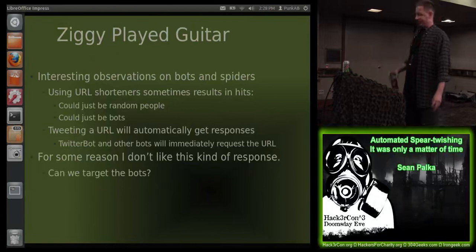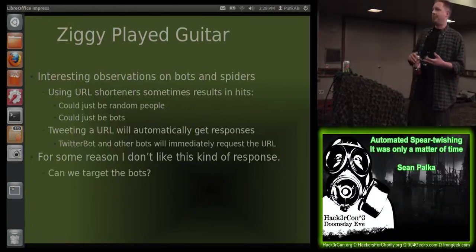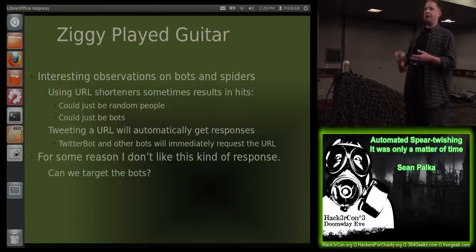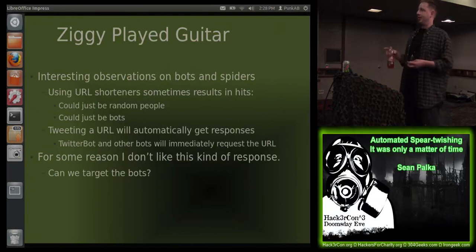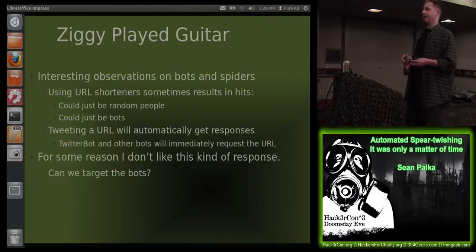One of the interesting observations I made from this is that just shortening a URL, there could just be random people going around and checking to see whether a shortened URL is valid or not. Or it could be these bots that are just trolling the internet trying to find valid shortened URLs. But interestingly enough, the second you tweet one of these shortened URLs, I guarantee you will get people requesting that resource. And for some reason, I thought this was kind of rude. I mean, it's kind of like auto-scanning something without consent. So I started thinking whether I could target these bots.